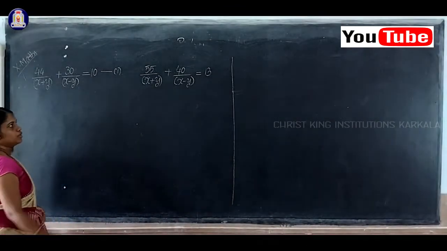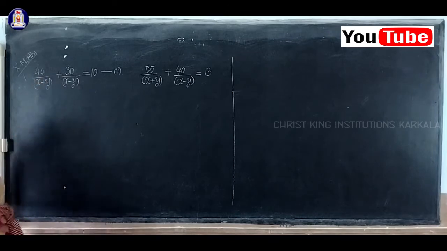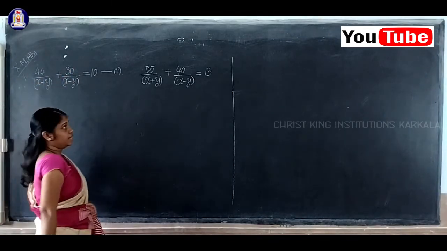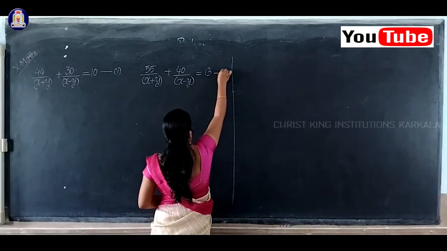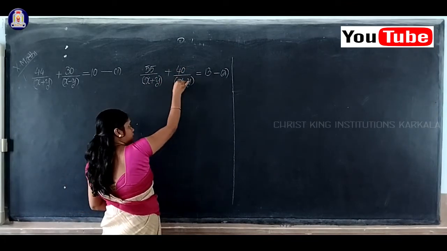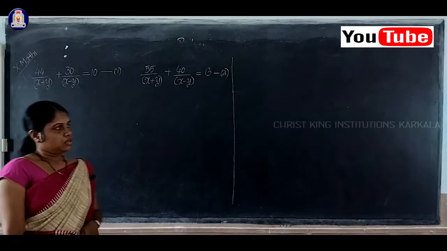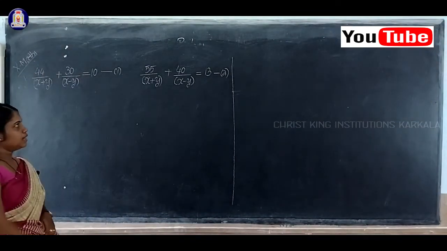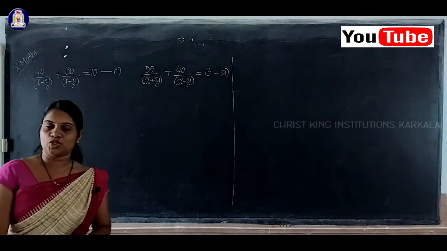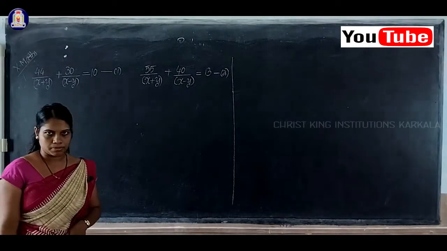So now we have two equations. The first equation is 44 by x plus y plus 30 by x minus y is equal to 10, and this is your equation number 2: 55 by x plus y plus 40 by x minus y is equal to 13. By looking at this problem, can you remember equations reducible to a pair of linear equations in two variables? We have studied it in our pair of linear equations in two variables chapter, isn't it?